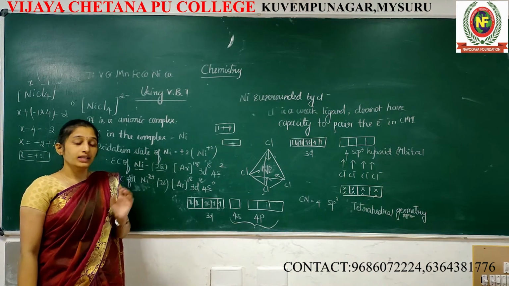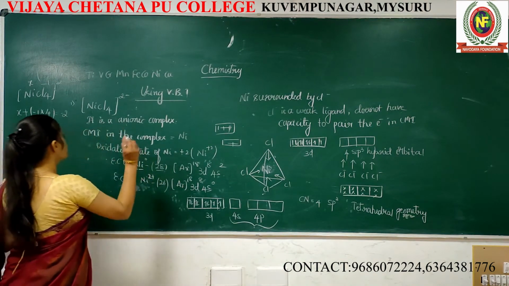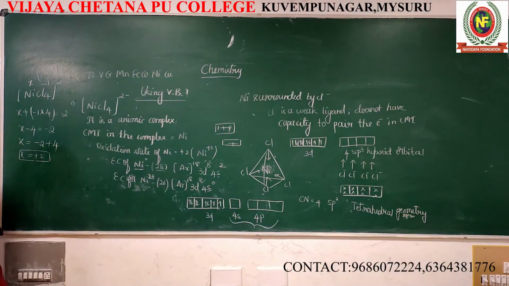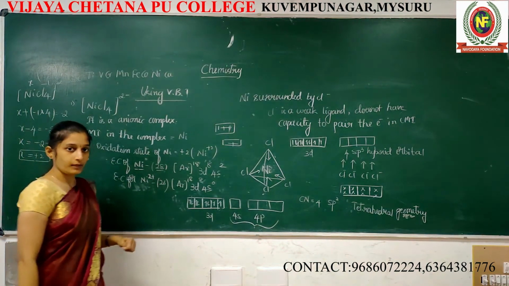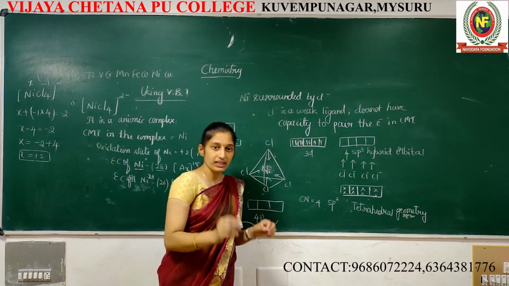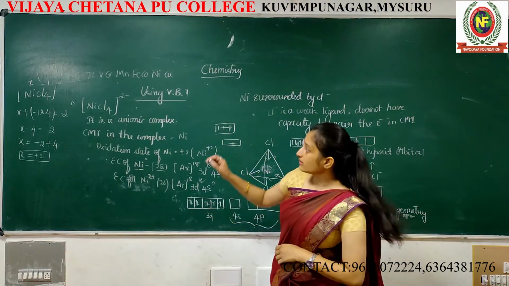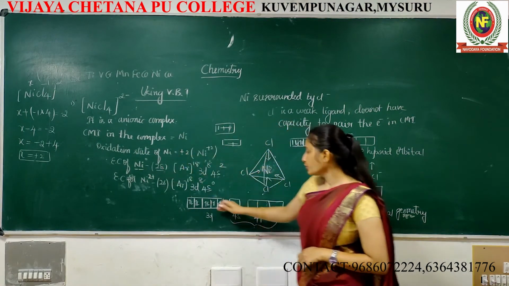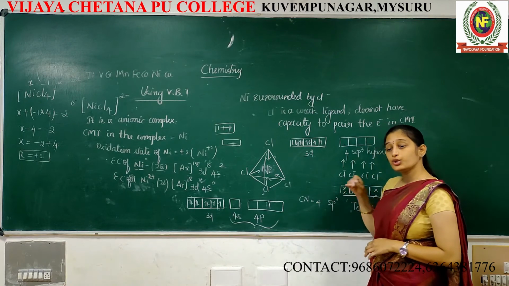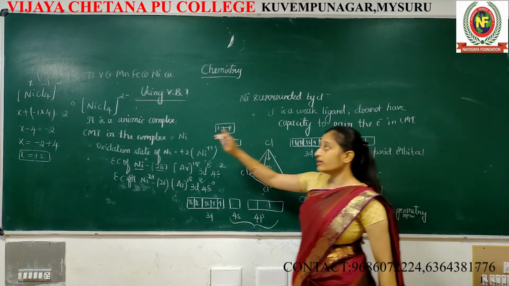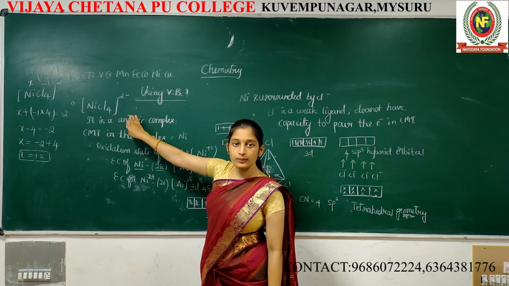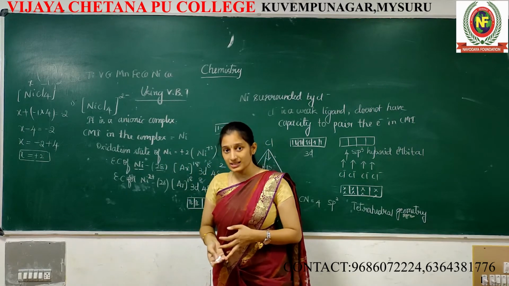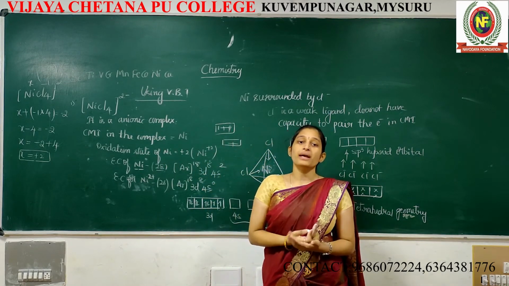Correct? Here they will ask this type of question. Total 4 VBT questions are there. They will give one particular example, and using that example you should write like this and predict the geometry for that compound. After that, hybridization, and last one, magnetic property.